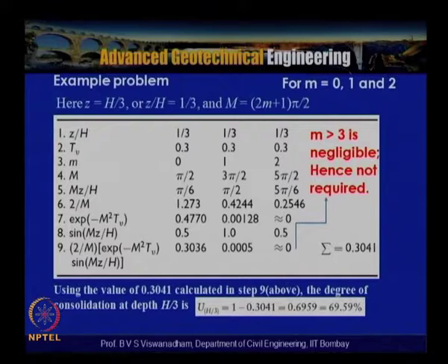So U at H by 3 is equal to 1 minus 0.3041, which is nothing but 0.6959, which is 69.59%. So here what we have actually done is calculate this.